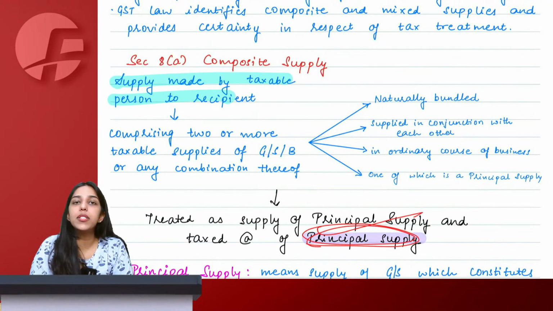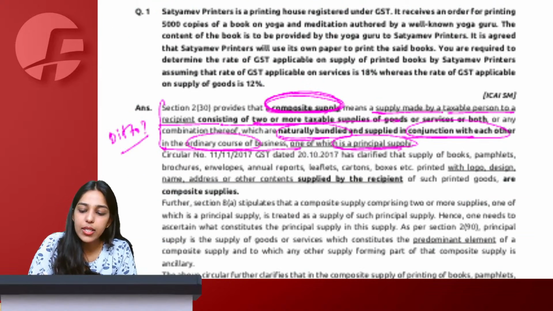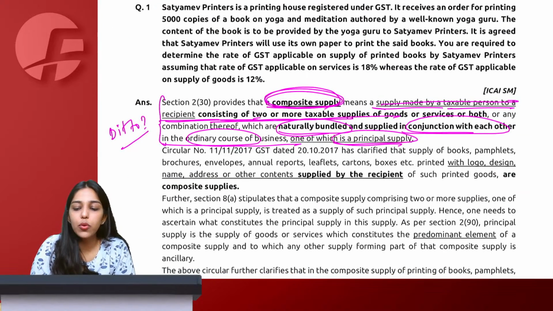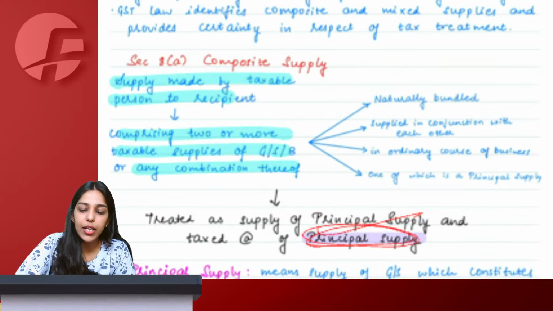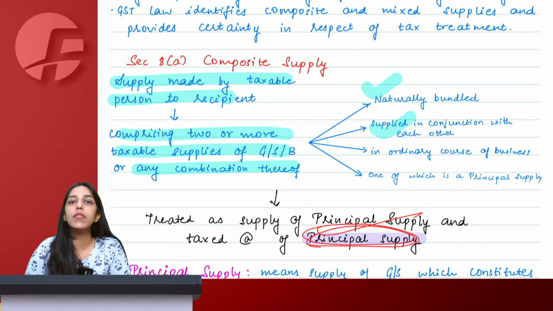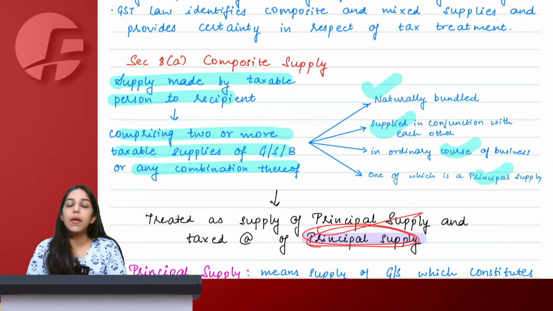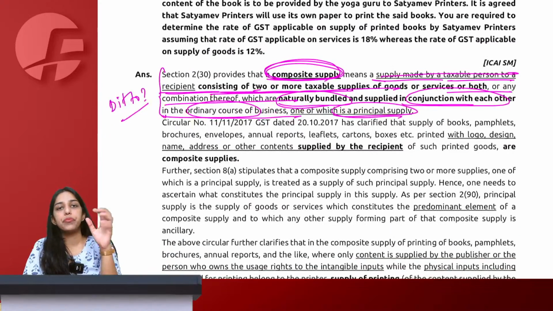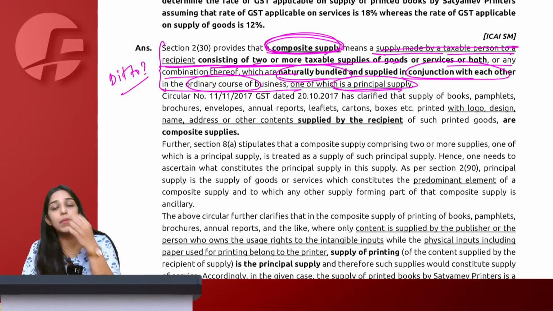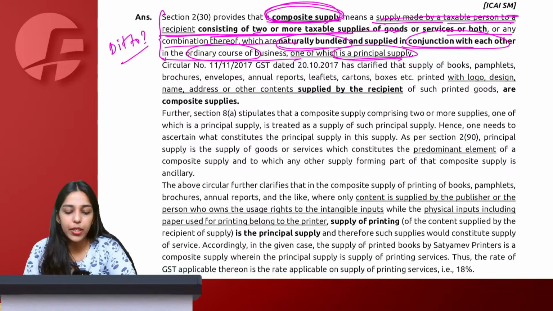Supply made by a taxable person to a recipient comprising 2 or more taxable supplies, any combination thereof. 4 points: naturally bundled, supplied in conjunction with each other, ordinary course of business, one of them is the principal supply. This is known as a composite supply. That is the definition of a composite supply. Then we know that composite supplies are normally taxed at the principal rate of tax only.